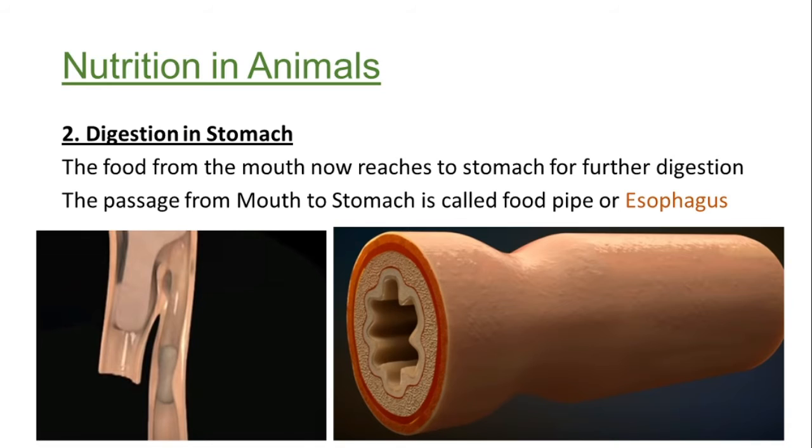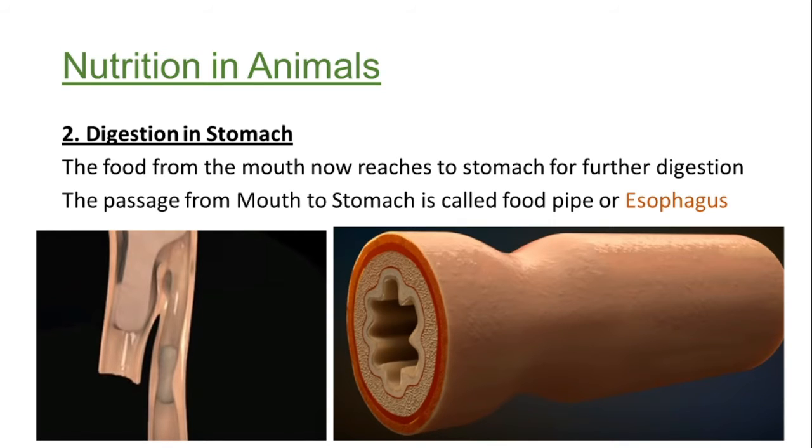In this picture, you can see the structure of the esophagus. This is the anatomy of the esophagus, and the cross section shows the star-shaped ridges inside the food pipe, which help in moving the food from the mouth to the stomach.